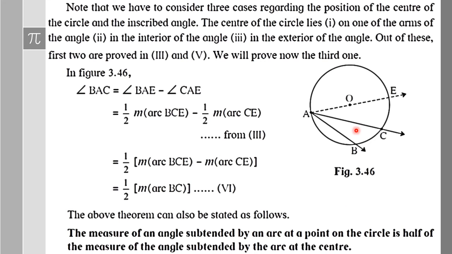Whenever you have an angle subtended on the circle and on the center, its measure is the same as the measure of the intercepted arc. On the circle means inscribed angle, and an inscribed angle is half of the central angle. Indirectly we proved that. When we say that an inscribed angle is half of the intercepted arc, we are also saying that the inscribed angle is half the measure of its corresponding central angle, since the measure of the central angle and the measure of the arc are the same by definition.